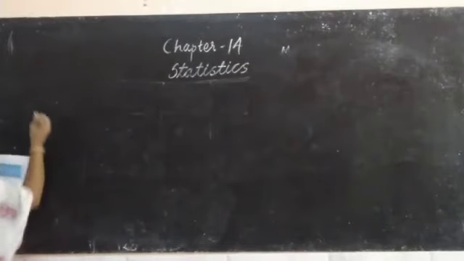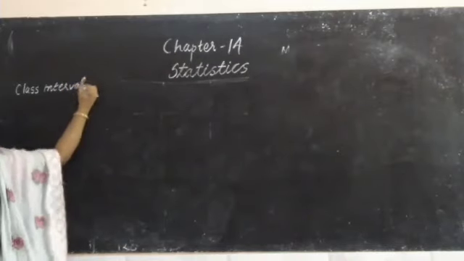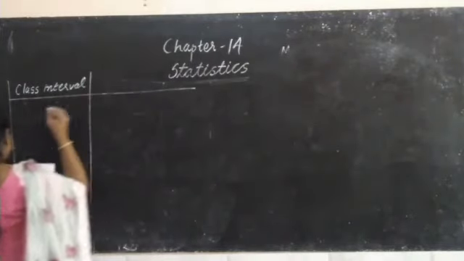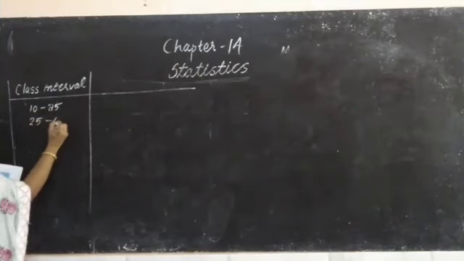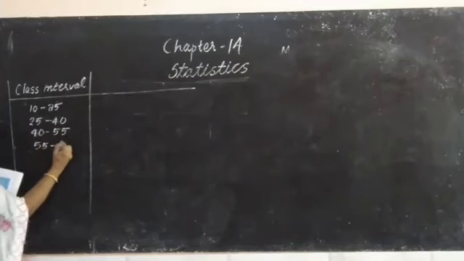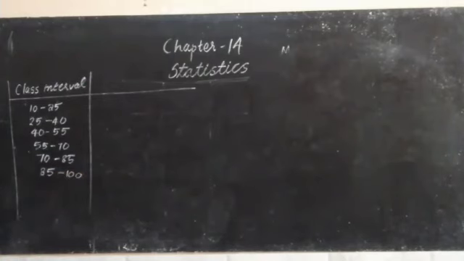Class intervals: 10 to 25, 25 to 40, 40 to 55, 55 to 70, 70 to 85, 85 to 100.